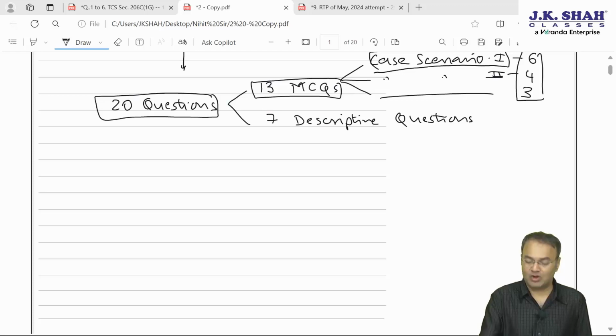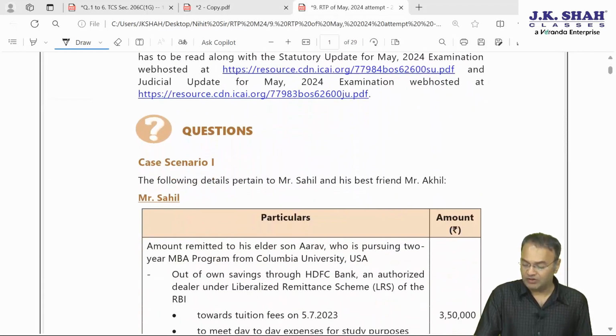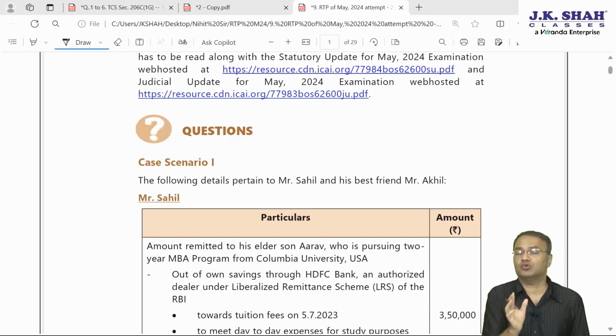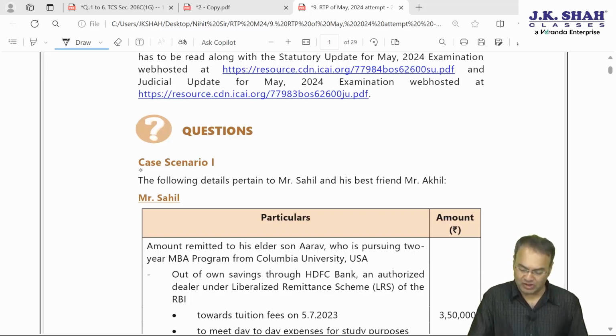First one is question number 1, that is case scenario 1, which has 6 MCQs. Case scenario 1 is based on TCS chapter, tax collection at source. While discussing the question, I'll show you some theoretical part of section 206C, subsection 1G. You will have clarity about the applicable provisions.